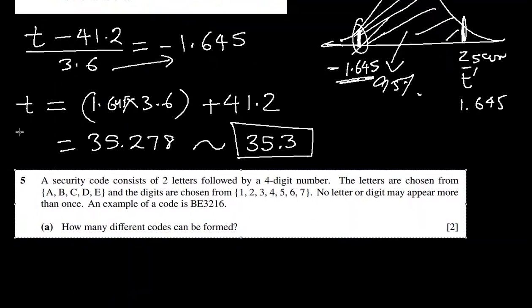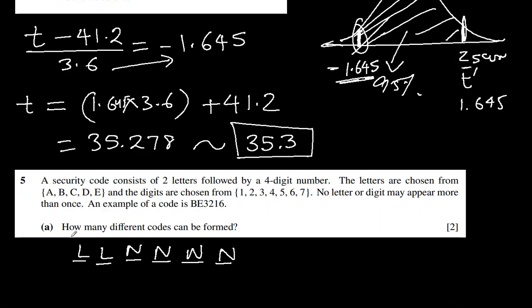A security code consists of 2 letters followed by 4 numbers. So we have letters, and then 1, 2, 3, 4: number, number, number, and number. That means we can't write letters later and numbers first. Their places are fixed. The letters are chosen from A, B, C, D, E, 5 of them, okay? And digits are chosen from these 7 numbers. No letter or digit may appear more than once.